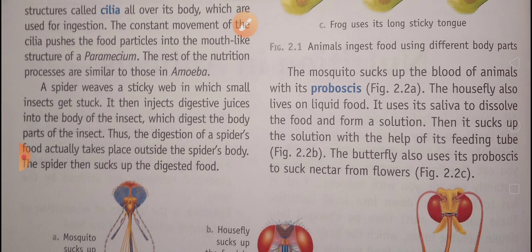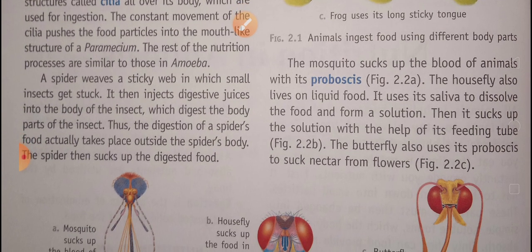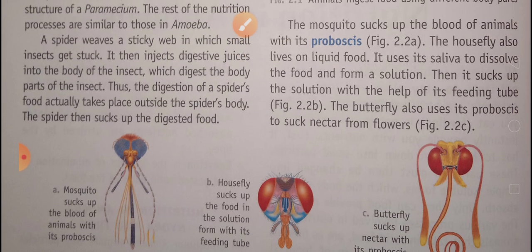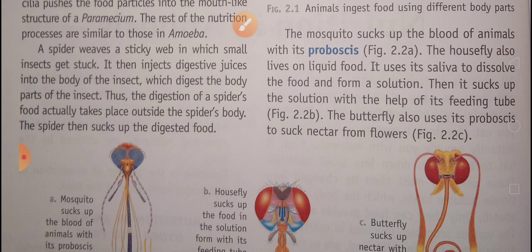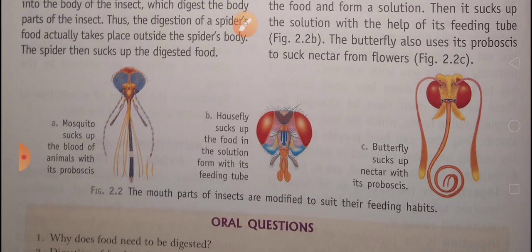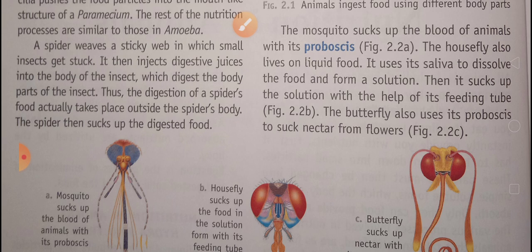Now we are going to see the mosquito. How does it suck the blood? The mosquito sucks up the blood of animals with the proboscis. When mosquitoes sit on the skin of animals, they suck the blood with the help of the proboscis. The housefly lives on liquid food. It uses its saliva to dissolve the food and form a solution. Then it sucks the solution with the help of its feeding tube.